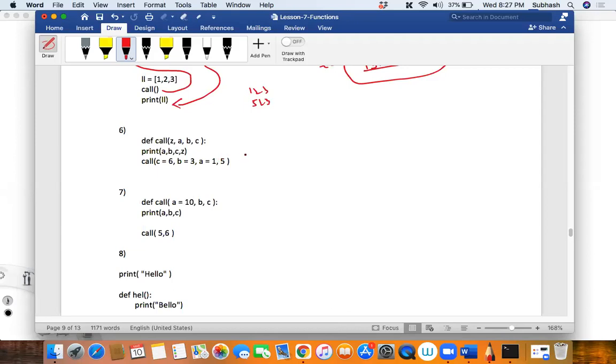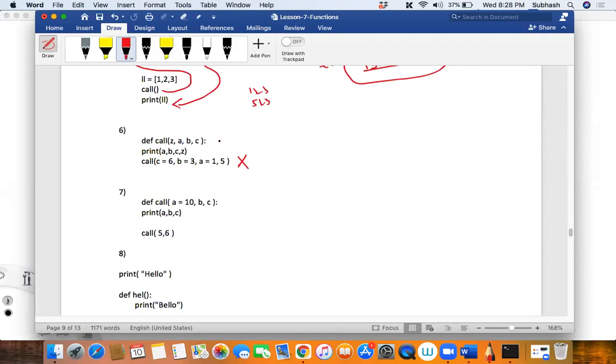But this will not work like this. If you want to give this value, you have to give it in the first place itself. At the last, you cannot give it because the interpreter gets confused as to whom this has to be given. So this is wrong syntax basically, and it will give you a compile time error. Right?